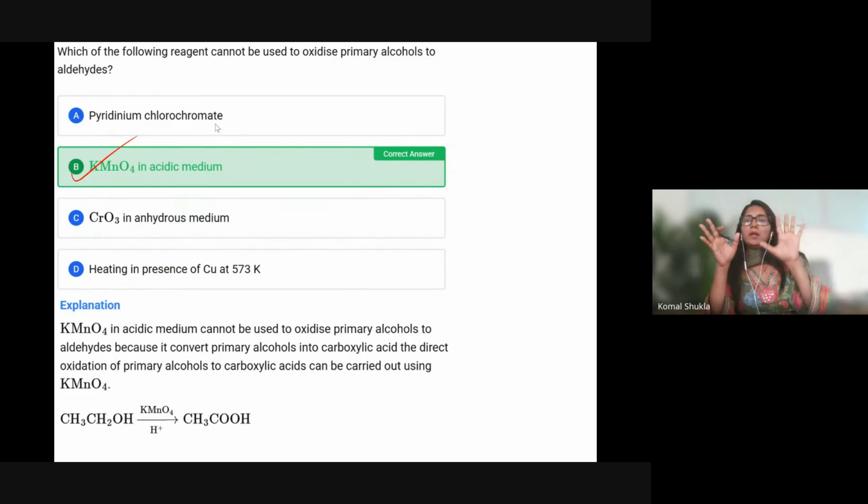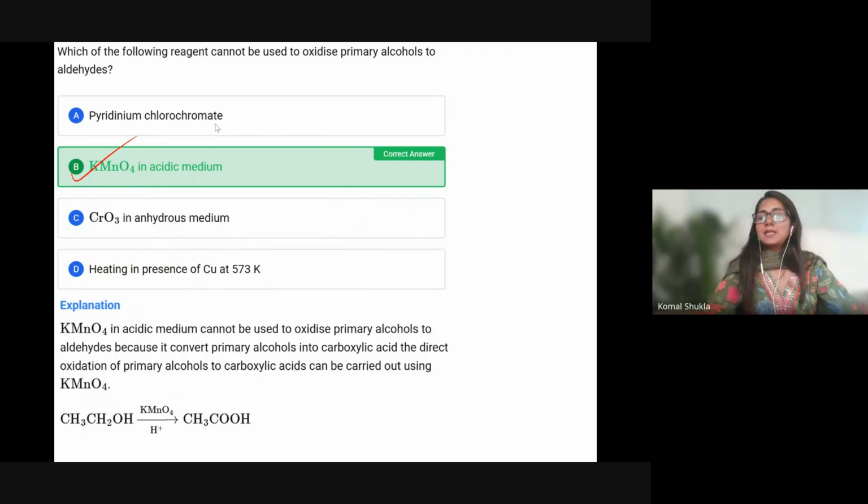The alcohol converts into an aldehyde, and the aldehyde can convert again into a carboxylic acid. KMnO4 in acidic medium is a strong oxidizing agent. So instead of stopping at the aldehyde stage, it immediately converts into the carboxylic acid group.